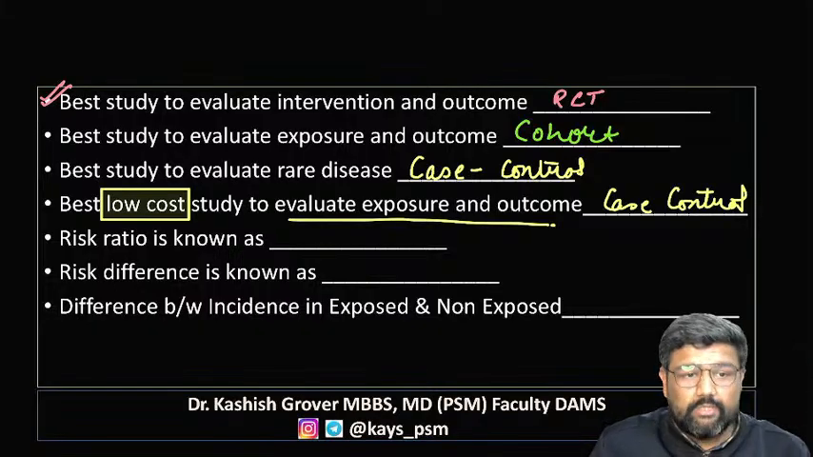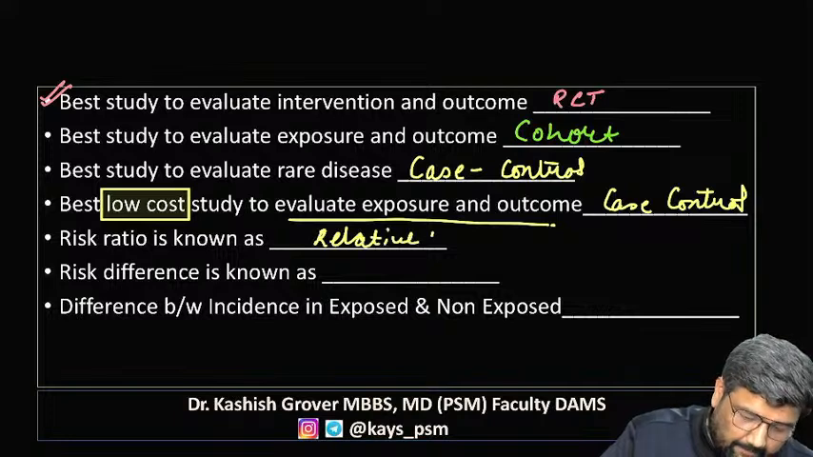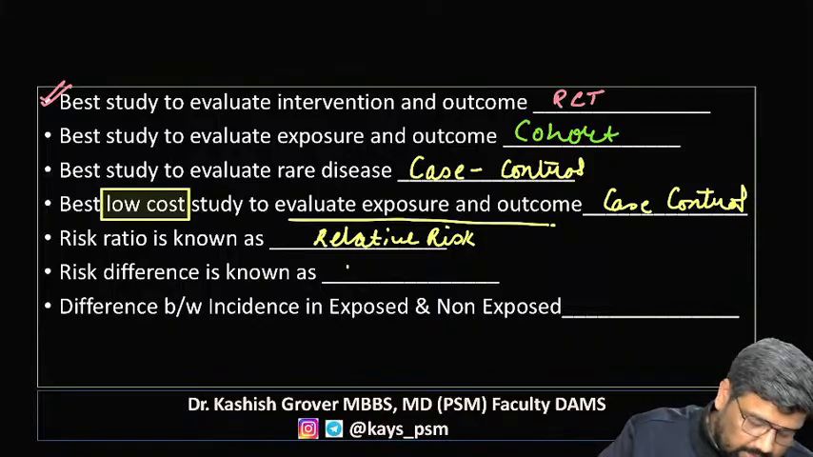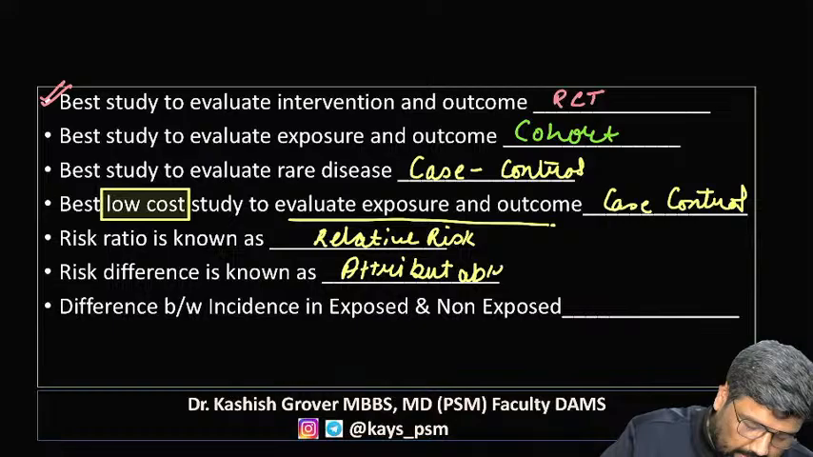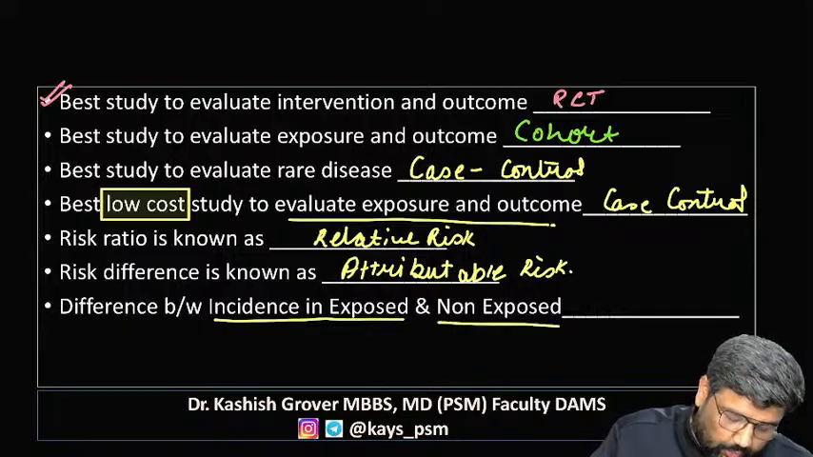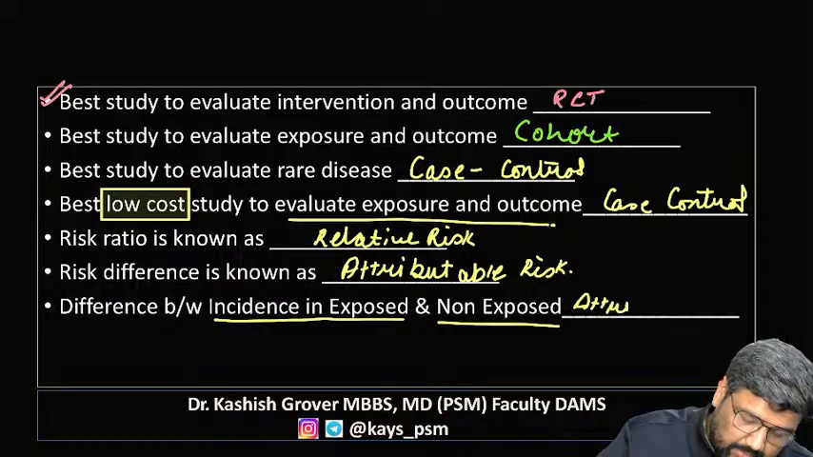Risk ratio is known as relative risk. Risk difference is known as attributable risk. Difference between incidence in exposed and non-exposed: again, attributable risk.